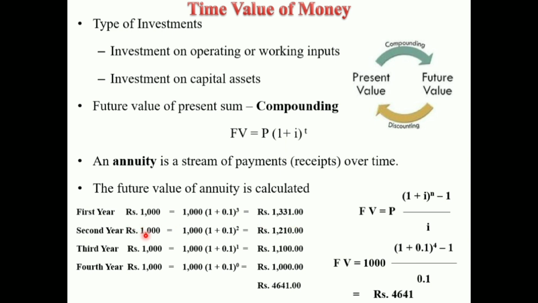Similarly, in the second year also we invested rupees 1000, but that investment is for only 2 years. That's why here we write down the 2. 1000 × (1 + 0.1)^2, that will be 1210.